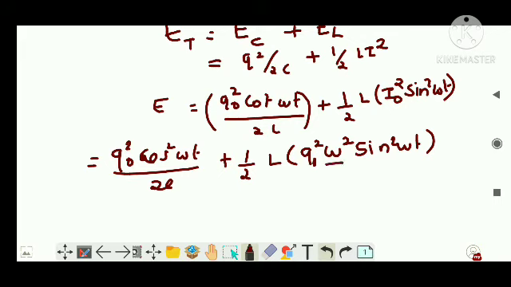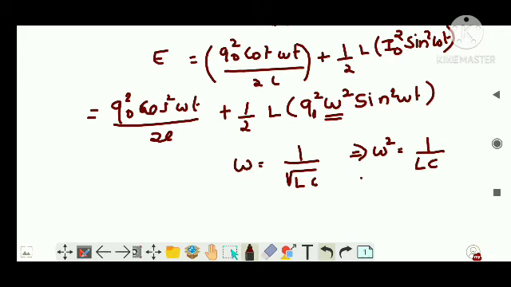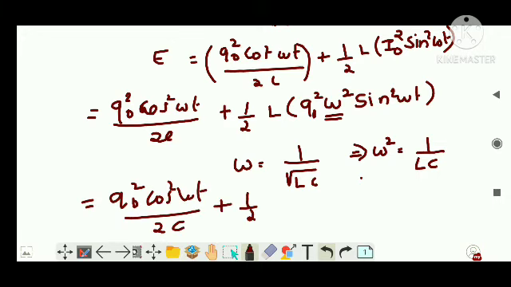Now this omega also has an expression. Remember, we used to write omega is equal to 1 by root LC. Then omega squared is equal to 1 by LC. Putting omega squared equal to 1 by LC in the above equation, you will get Q naught squared cos squared omega t by 2C plus half L Q naught squared. In place of omega squared, I will write 1 by LC, times sin squared omega t. So I can cancel L, right?